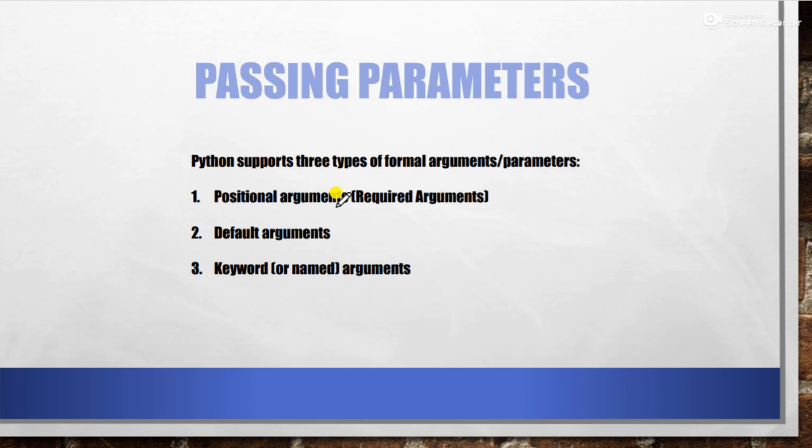First is positional argument, which is the required argument. Then second is default argument, and then next is keyword or named argument. Any one of these we can use. Now we are going to understand what these three things are: positional argument, default argument, and keyword argument. We'll discuss all of these one by one.